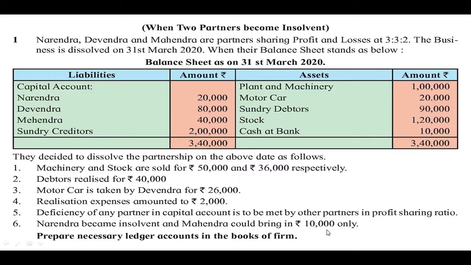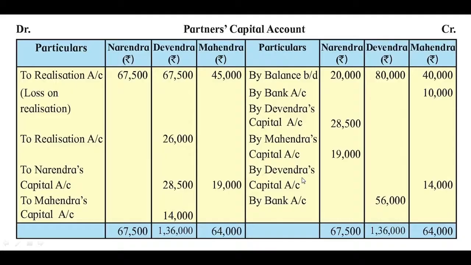So the journal entry is bank account debit to Mahindra's capital account because he is a giver. Therefore, this entry is recorded on the credit side of Mahindra's capital account by bank account 10,000 is written here. It means from 64,000 we have to subtract these two amounts, that is rupees 50,000.